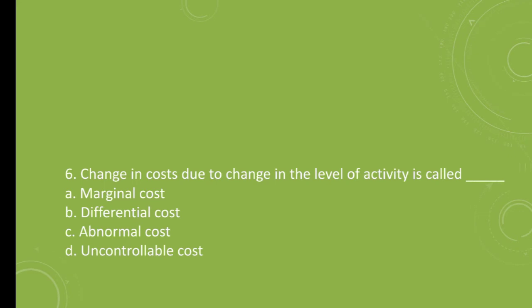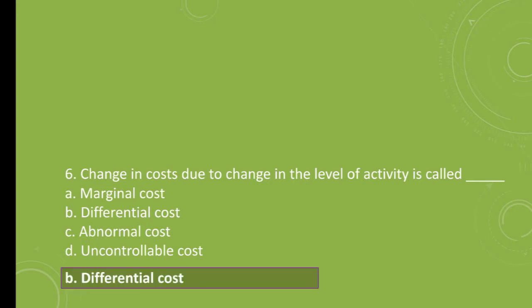Question number 6. Change in cost due to change in the level of activity is called dash dash. A. Marginal cost, B. Differential cost, C. Abnormal cost, D. Uncontrollable cost. The correct answer is B. Differential cost. Change in the cost due to change in the level of activity is called differential cost.